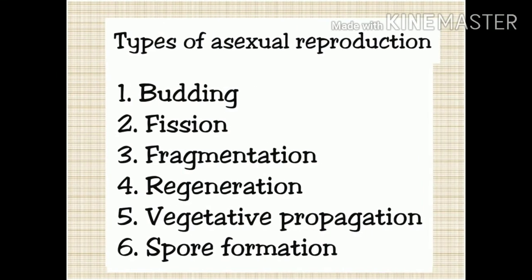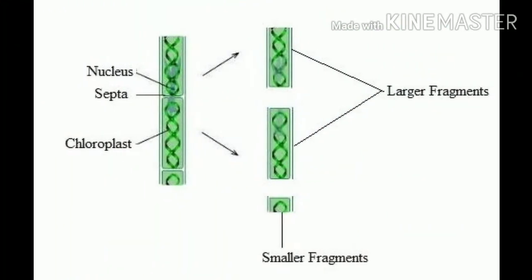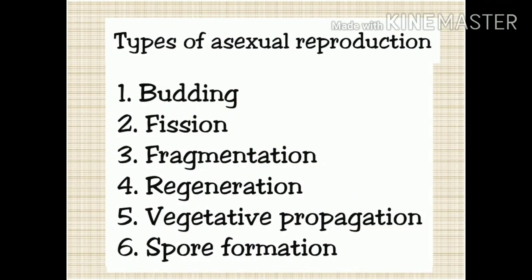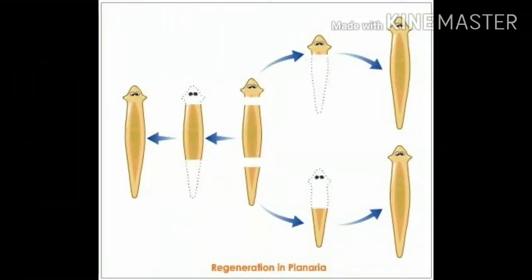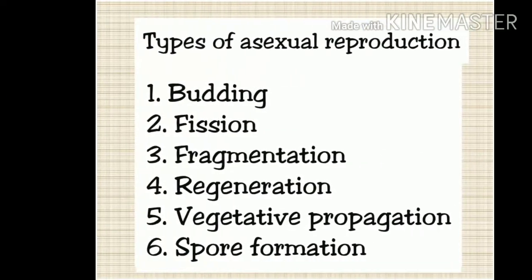Now the third type of asexual reproduction is fragmentation. In this method, a plant breaks up into a number of pieces, a number of fragments form, and each fragment can grow into a new and independent individual, for example Spirogyra. Next, the fourth one is regeneration. It is the ability of an organism to give rise to a new individual from its body part, for example hydra, planaria, starfish, etc. You can see in the diagram.